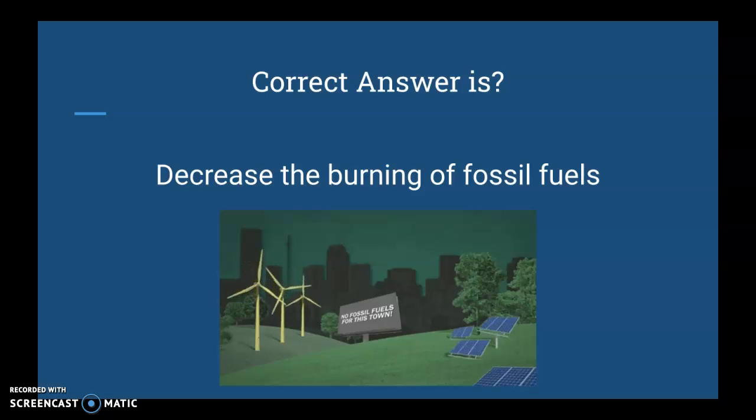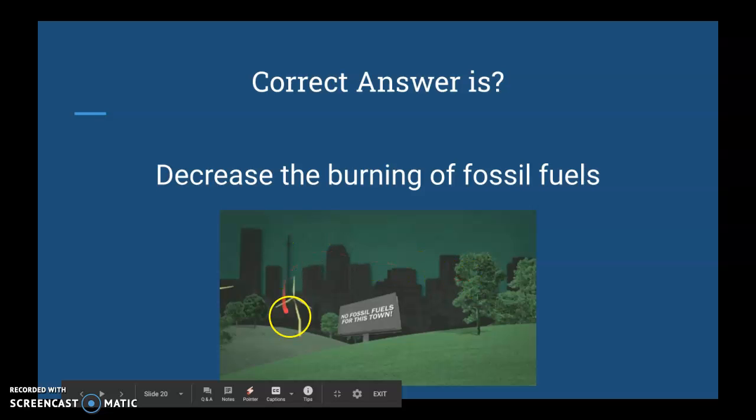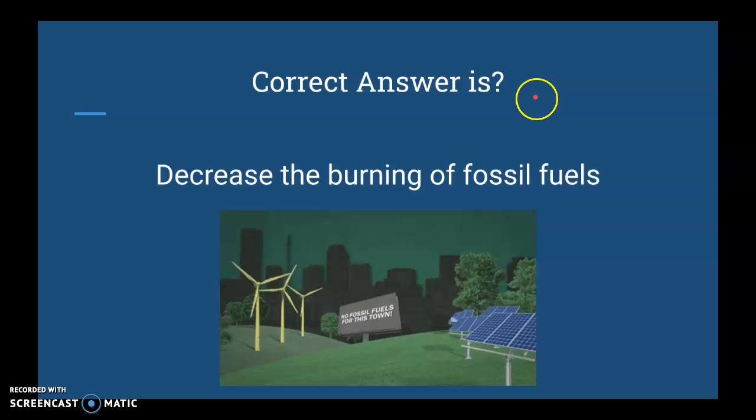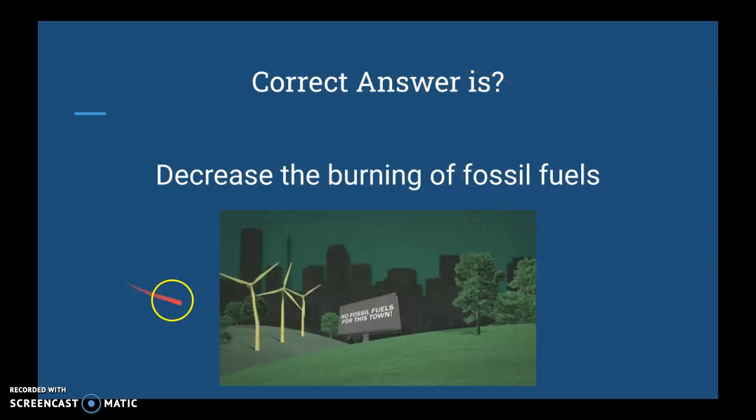If you decrease the burning of fossil fuels, that allows you to maybe increase renewable energy sources that do not cause emissions. Okay? All right.